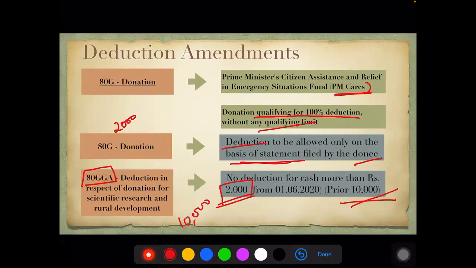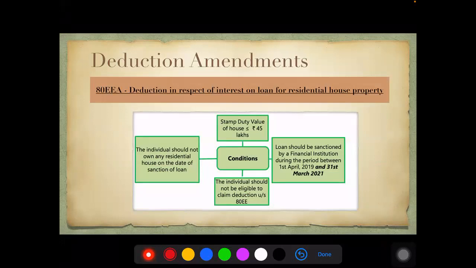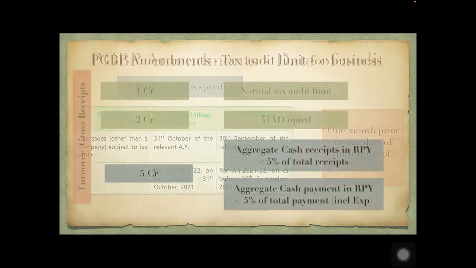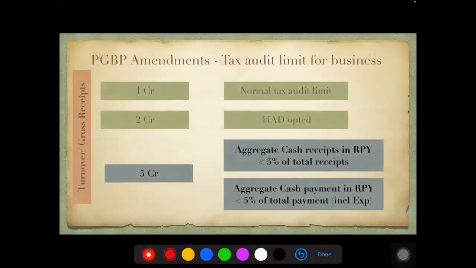Also, you want the 5 crore amendment of PGBP. Please remember there are 3 kinds of threshold or limit for audit. 5 crores: if the assessee can make sure that cash receipts are less than 5% of total receipts and cash payments are less than 5% of total payments, then only for those people the 5 crore limit of turnover or gross receipts will apply. Please remember it is only for business, not for profession.